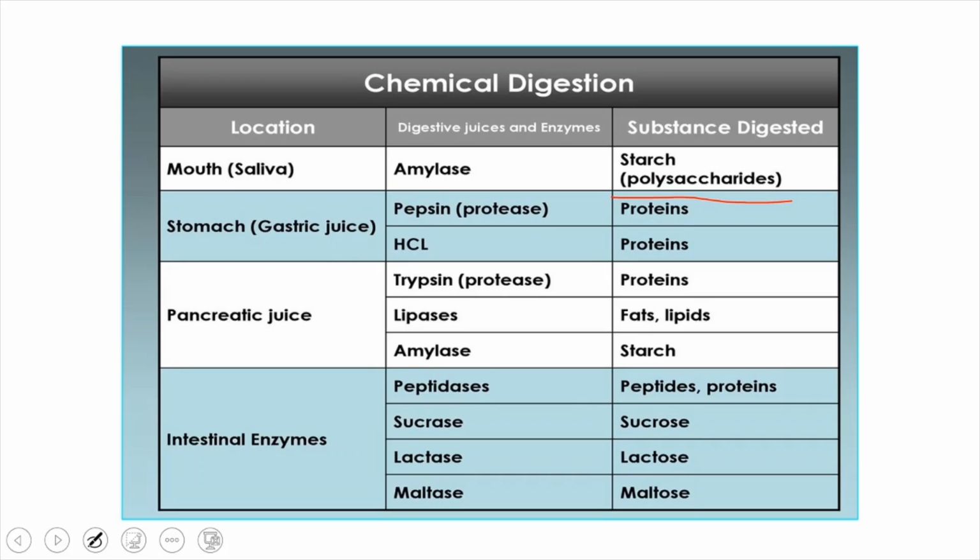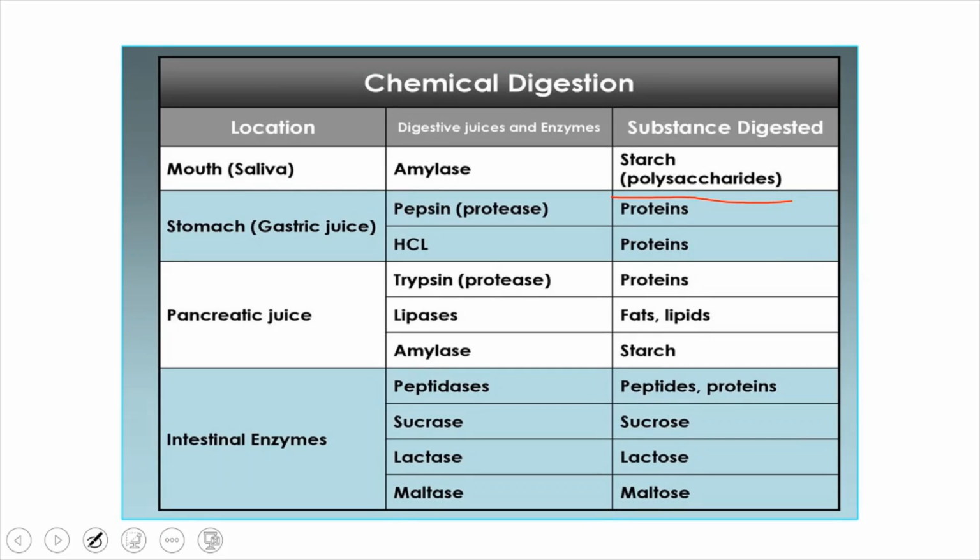Inside the stomach, gastric glands secrete gastric juice which contains pepsin and hydrochloric acid. See, I said pepsin is a proteolytic enzyme, acting on proteins. Pancreatic juice contains trypsin, lipases and amylases. Trypsin again is a proteolytic enzyme. Lipases break down fats into simple molecules. Amylase acts on starch. Even peptidases are present; they are also proteolytic enzymes.